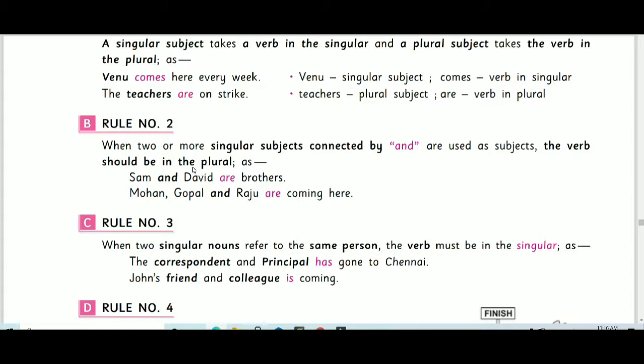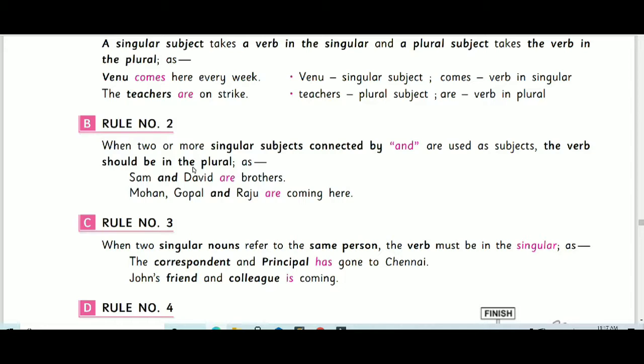Two or more singular subjects are connected with and, so the verb should be considered as plural. For example, Sam and David, his brothers is wrong. Sam and David are brothers. Mohan, Gopal and Raju are coming here. Because the subject itself is plural, the verb should be the plural form of the verb. Yes, fine.